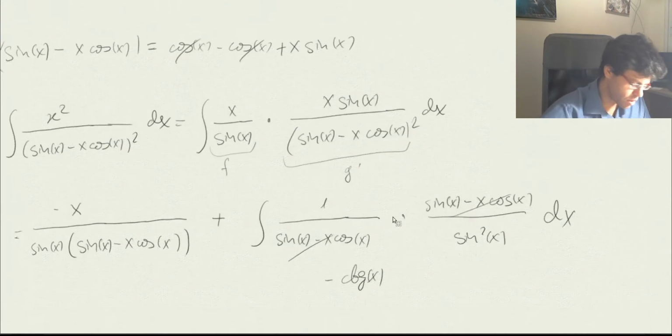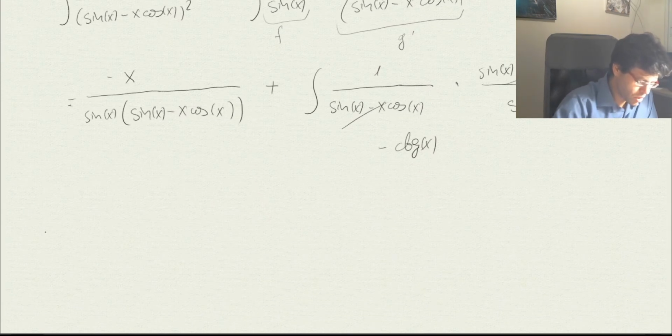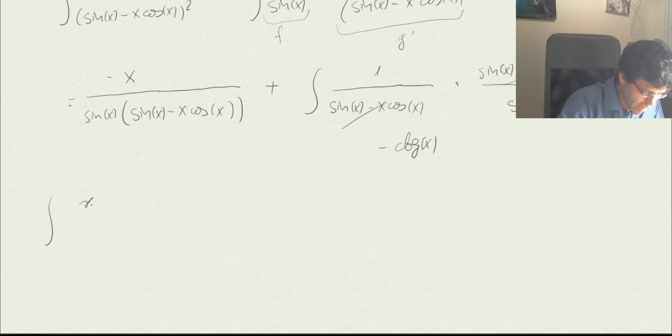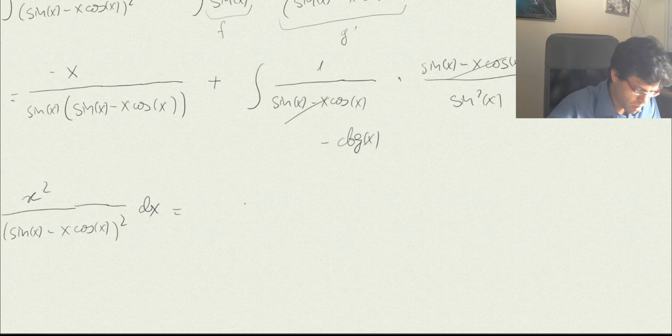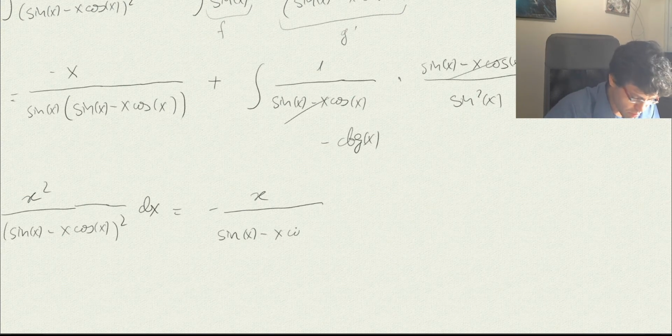So the solution to this integral, the integral of x squared over sine of x minus x cosine of x, squared, dx, is minus x over, I'll try to write it in beautiful handwriting for you as we're finishing the exercise, minus x cosine of x, and there's a sine here as well.